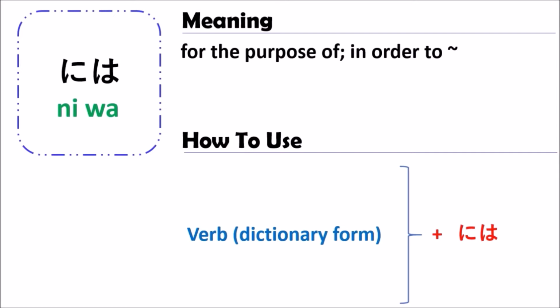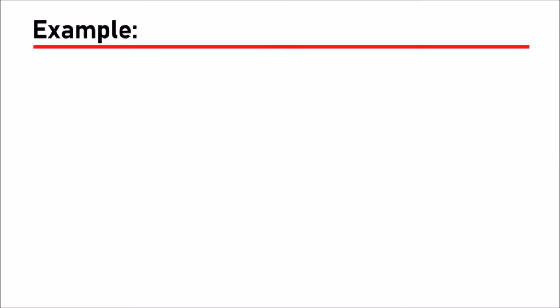So be careful when you use the grammar of ni wa, and it has the meaning of for the purpose of, or in order to do something. Next, to help you understand more about how to use the grammar of ni wa, we are going to see some examples of how to use it.